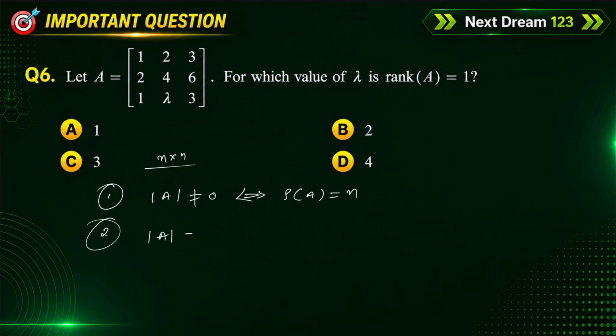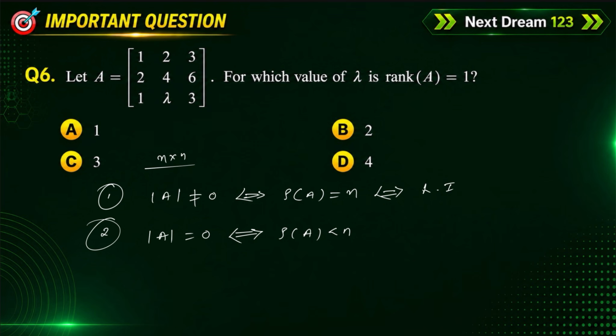Second one, if determinant of A is equal to 0, which is equal to rank of A which is less than n. We have to just compare with vectors also. In matrices, each row we consider as a row vector, each column we consider as a column vector. In linear transformation, we have a concept like linear independent and linear dependent. If determinant of A is not equal to 0, if rank of A is equal to n, and also which is considered as if and only if it is linearly independent.